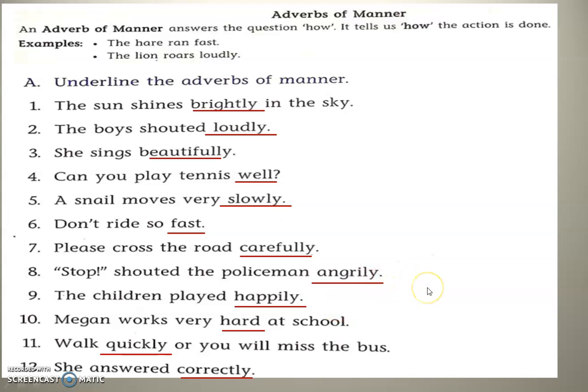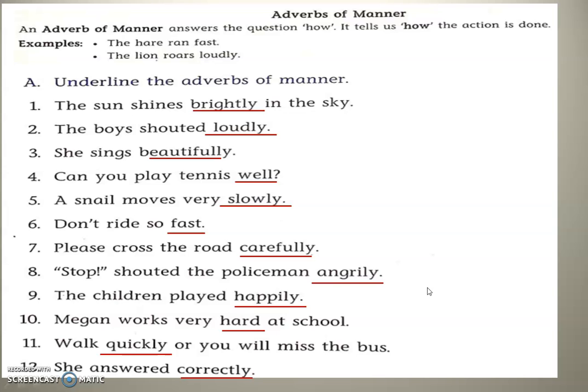Okay, so now this is all the manners. Manners of the verb. How the verb is described. That is what is adverb of manner. Like loudly, beautifully, slowly, fast, carefully, angrily, happily, cheerfully, gracefully, quickly, correctly.